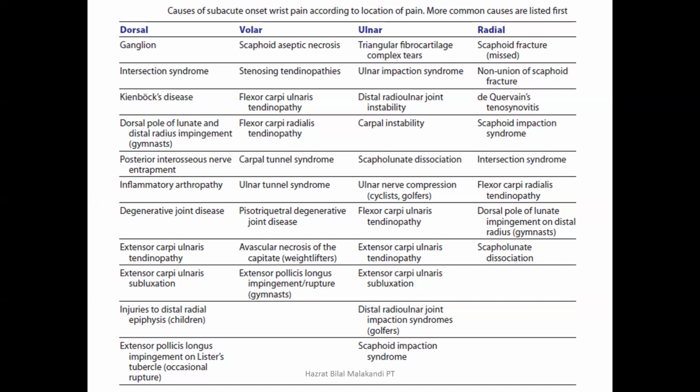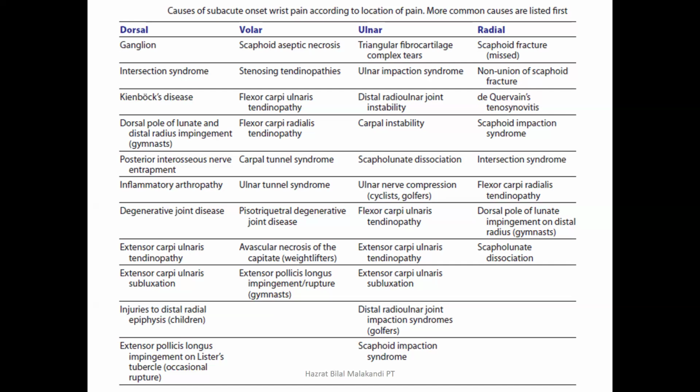Radial side pain, if there is scaphoid fracture, non-union of scaphoid fracture, de Quervain tenosynovitis, ये भी हम upcoming slides में discuss करेंगे. Scaphoid impaction syndrome, intersection syndrome भी जो है. Scaphoid impaction syndrome हम already discuss कर चुके हैं, which is actually the impaction of the scaphoid along with the radial styloid, उनके दरमियान जो ये impaction होती है, that is actually known as the scaphoid impaction syndrome.